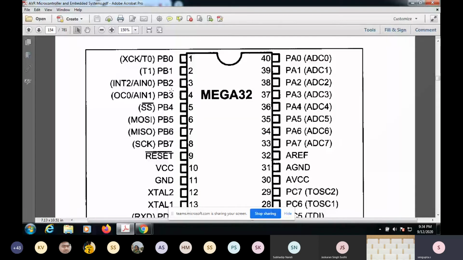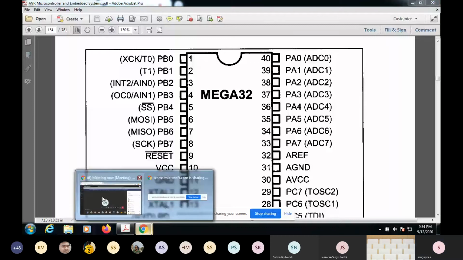The group of 8 pins are called ports, and they are mapped to their individual pins here. They are physically visible in the processor and the microcontroller. And inside, they'll have these 3 registers associated with it. I'll just check whether anybody has any questions.